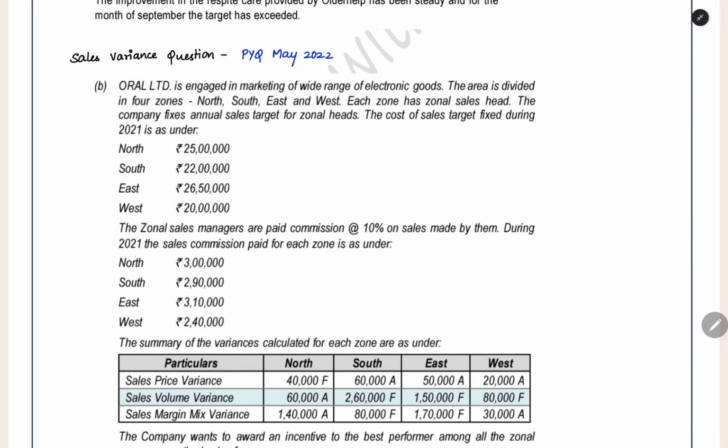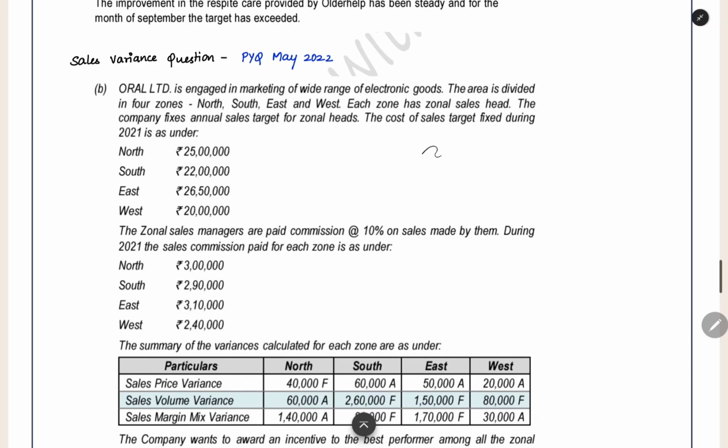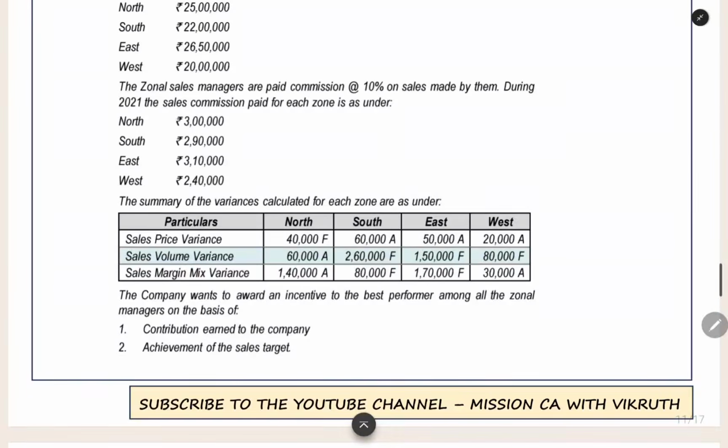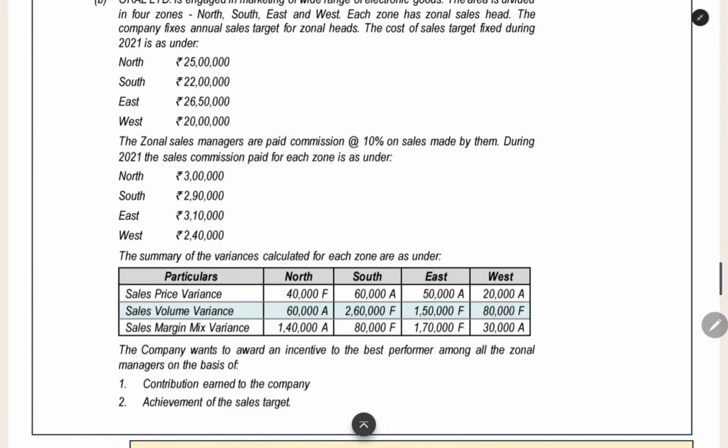For a particular year, they have given the target cost of sales. In a company, we will have sales revenue, and then we will have the cost of goods sold or cost of sales. This cost of sales only they have given as target for each division, each area. And then the zonal sales managers are paid commission at 10% on sales made by them. If a manager makes 100 rupees of sales, 10 rupees commission will be given. So this much is the commission paid for each zone.